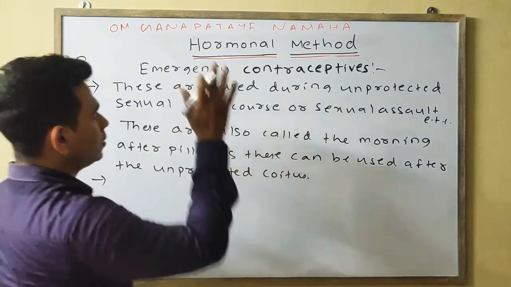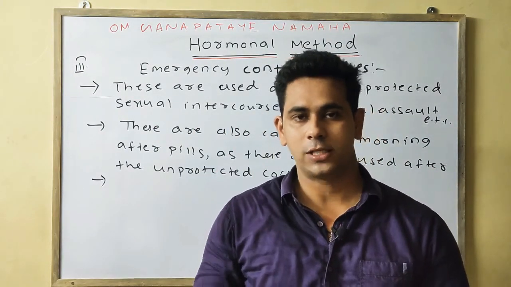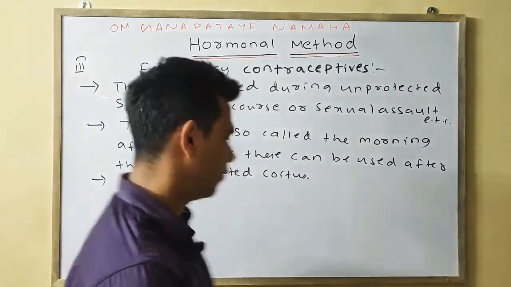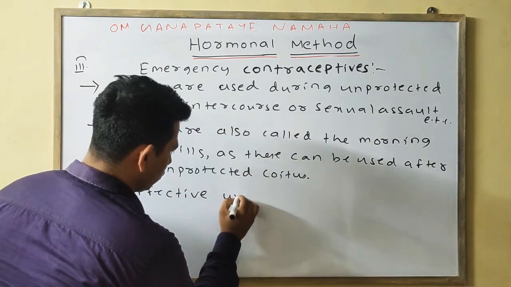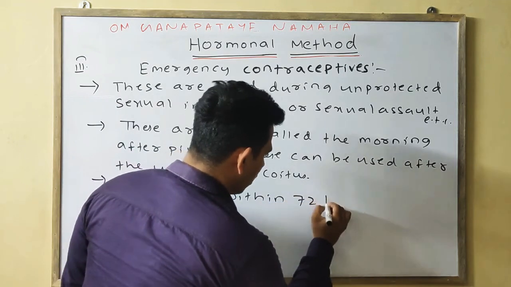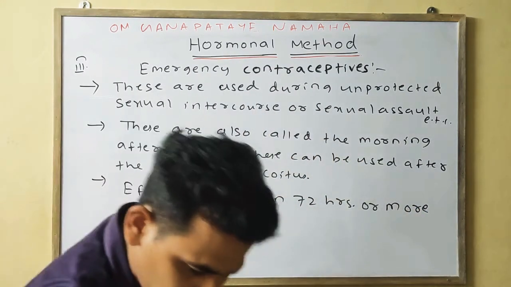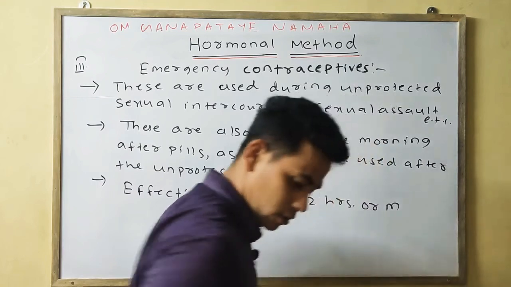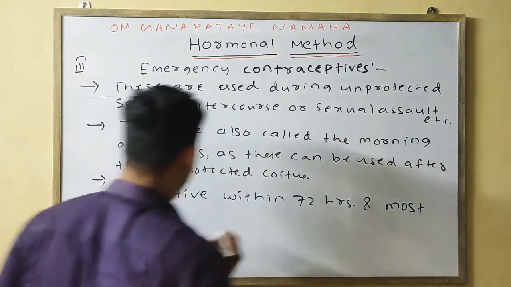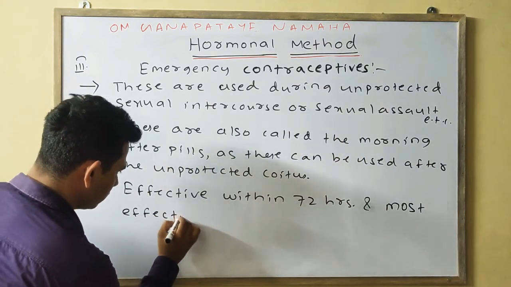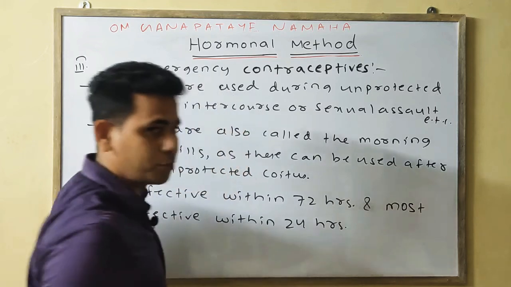The emergency contraceptives are effective within 72 hours, and most effective within 24 hours of unprotected coitus.